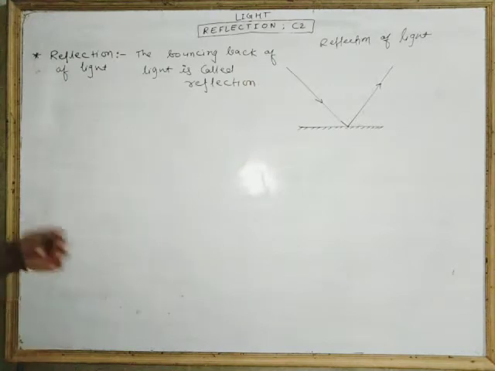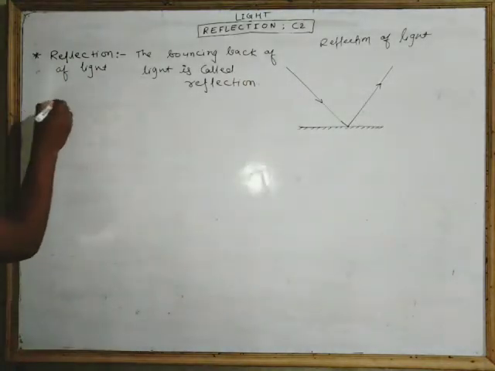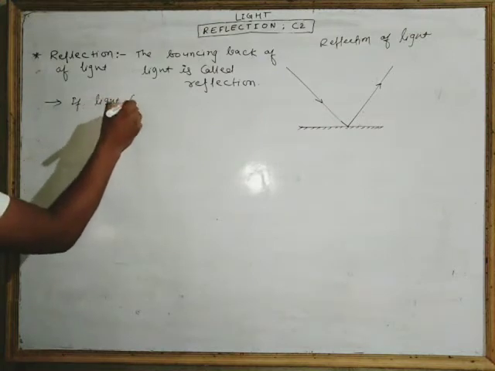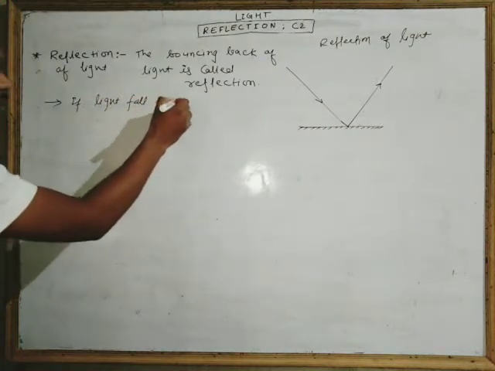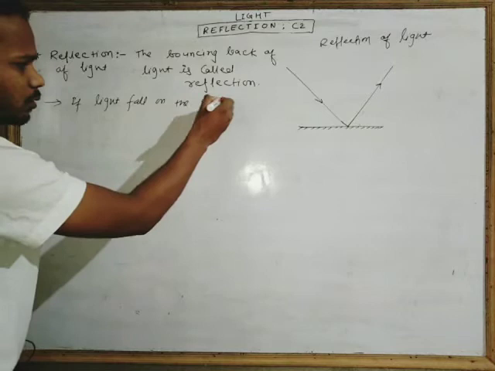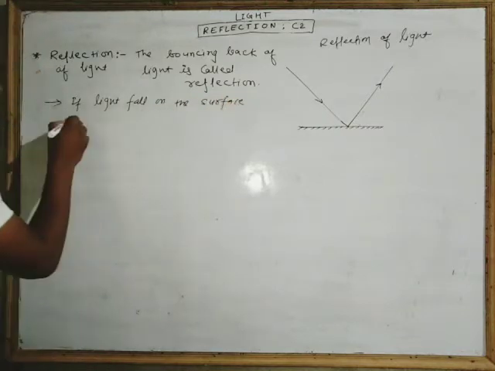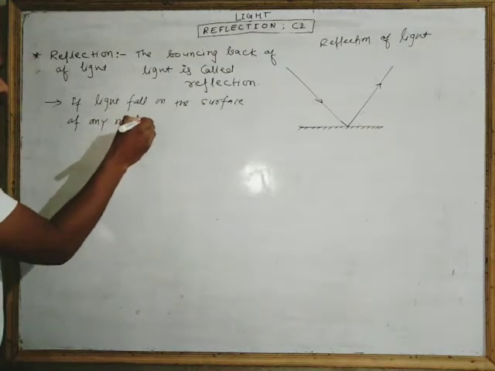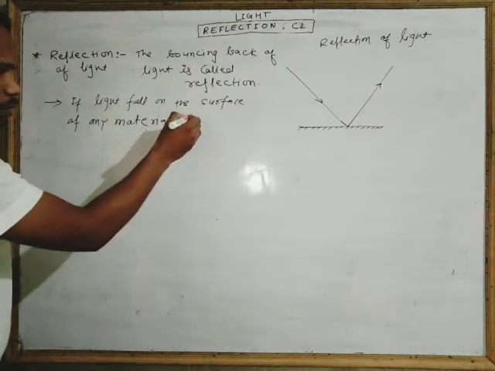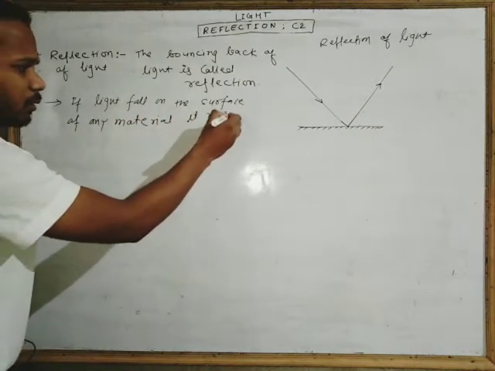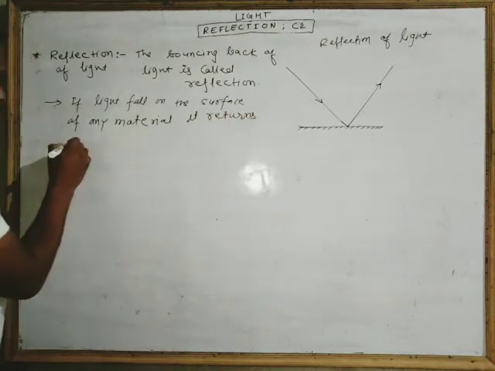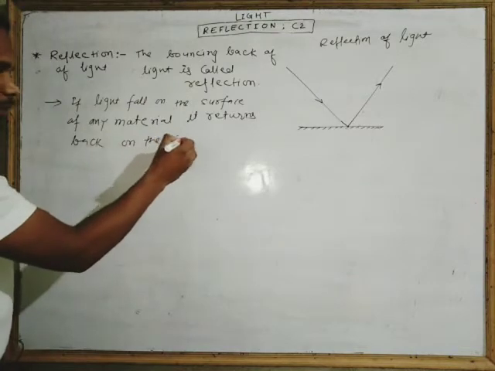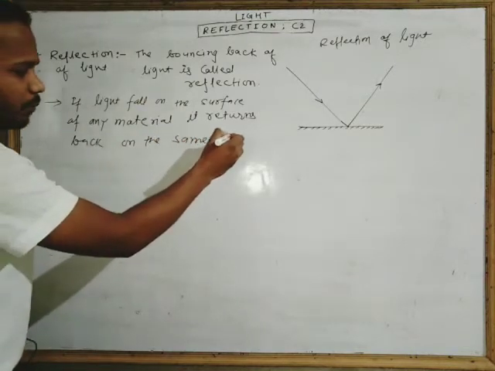There can be another possible definition: if light falls on the surface of any material, it returns back into the same medium.